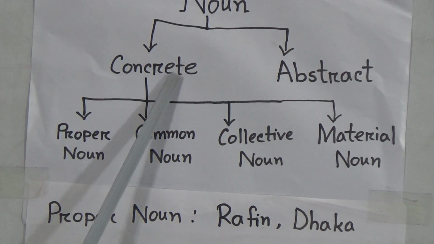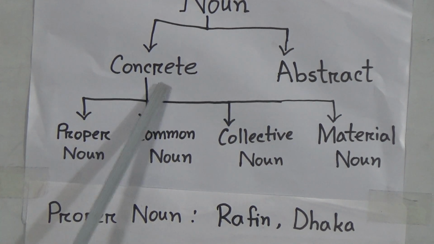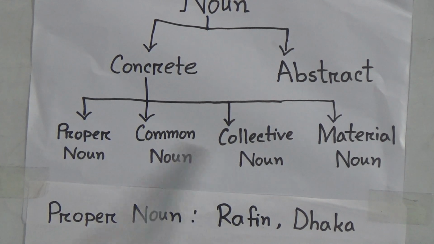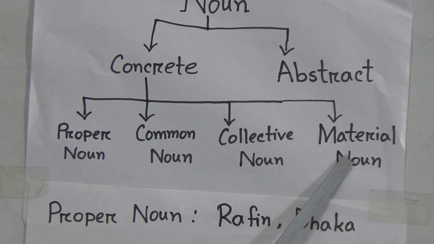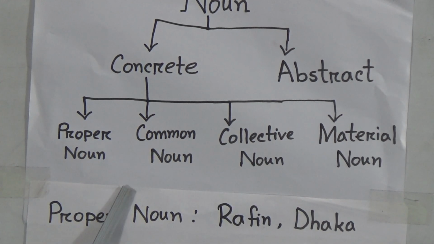Okay dear students, if we classify concrete noun, we will get 4 types. What are they? Number 1 proper noun, number 2 common noun, number 3 collective noun and number 4 material noun. We are going to discuss these 4 types of concrete noun. At first I am going to discuss proper noun. At first you have to know what proper noun is, dear students.